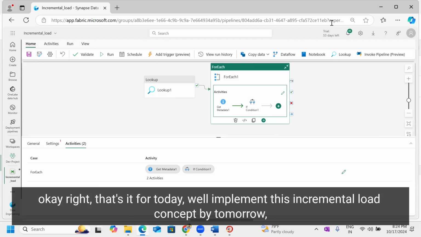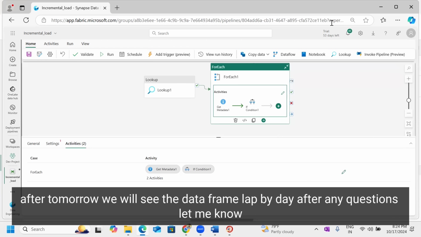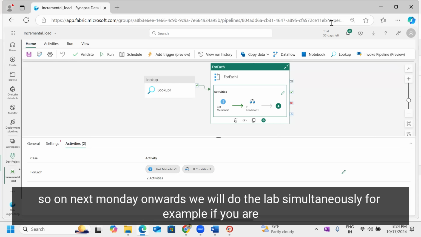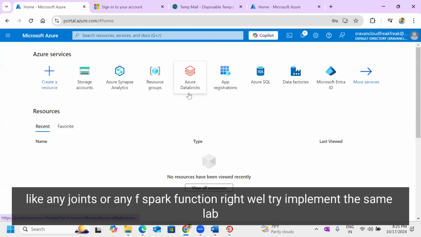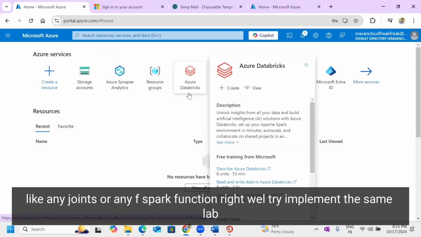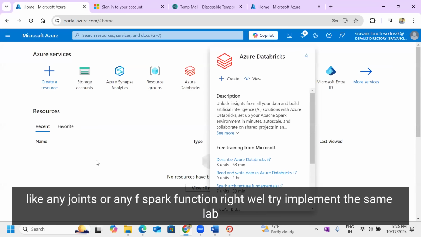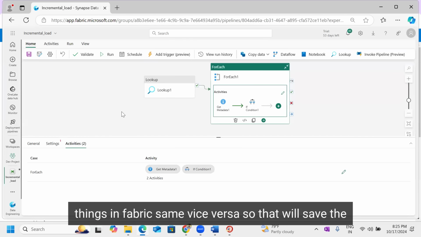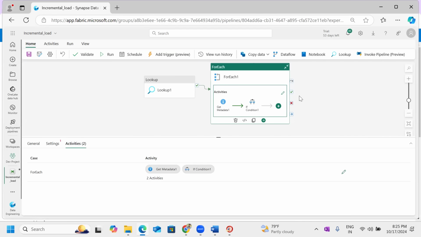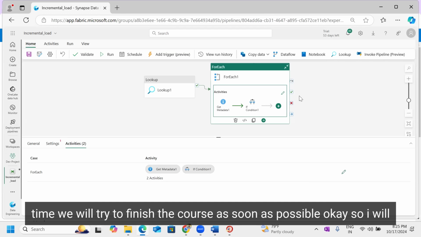Right, that's it for today. We'll implement this incremental load concept by tomorrow. Day after tomorrow, we'll see the data frame lab. Any questions, let me know. So from next Monday onwards, we'll do the labs simultaneously. For example, in normal Microsoft Azure Databricks, if we are doing something like joins or any PySpark function, we'll try to implement the same lab in normal Databricks, and we'll implement the same things in Fabric, and vice versa, so that we'll save time. We'll try to finish the course as soon as possible.